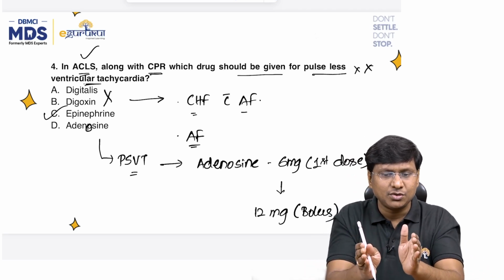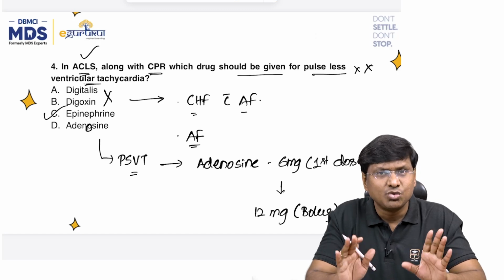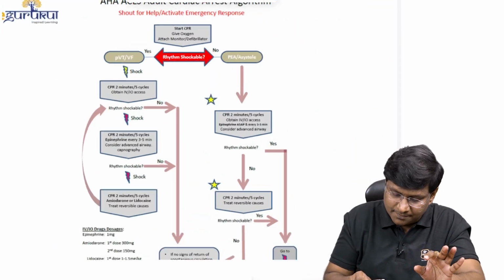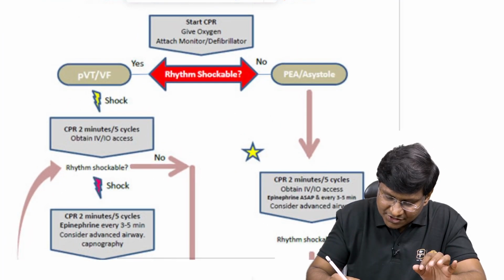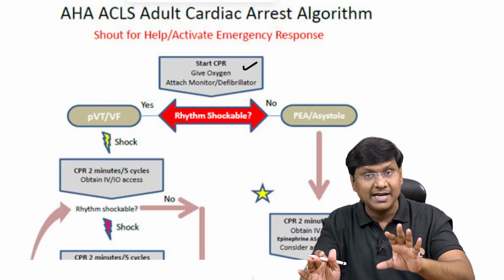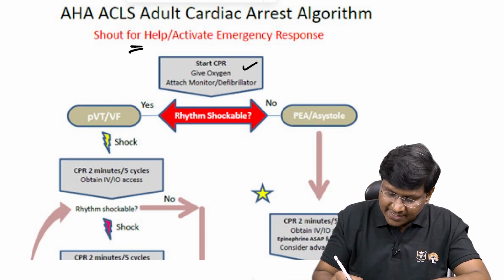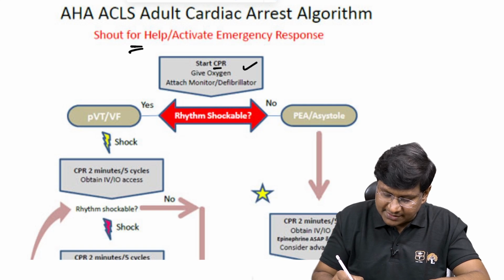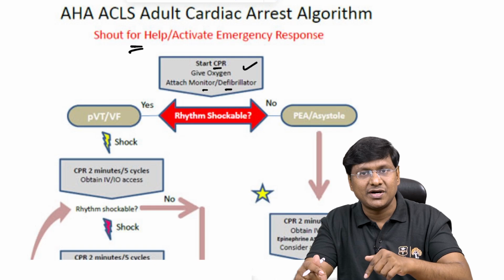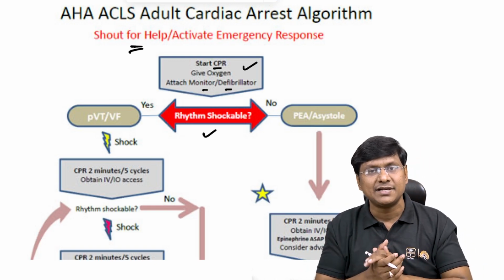So for a patient who has presented with cardiac arrest, what could be the reason for the cardiac arrest? You just see this flowchart of the ACLS protocol, right? So a patient had a cardiac arrest. So you need to ask for help, right? Shout for help, and then immediately you need to start the CPR. And at the same time, give oxygen, attach the monitor or the defibrillator. So once you attach the monitor or defibrillator, then you will be able to make out whether it is a shockable rhythm or a non-shockable rhythm.